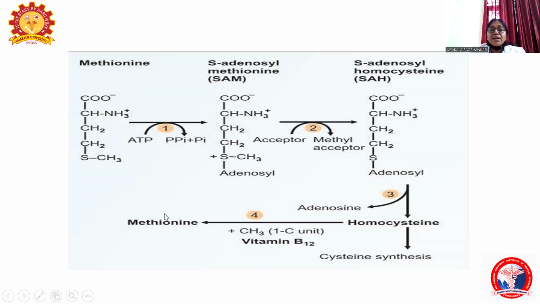So this is the cycle. Methionine to S-adenosyl methionine, and S-adenosyl methionine to S-adenosyl homocysteine, and S-adenosyl homocysteine to homocysteine, and homocysteine to methionine. Here the enzyme is homocysteine methyl transferase that brings the addition of methyl group to homocysteine, and homocysteine is methylated to methionine. From homocysteine, the cysteine is synthesized.